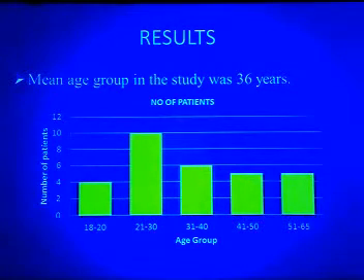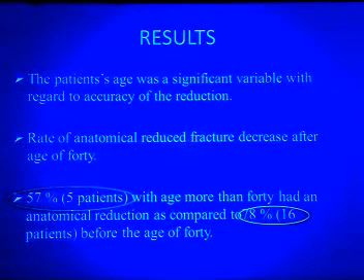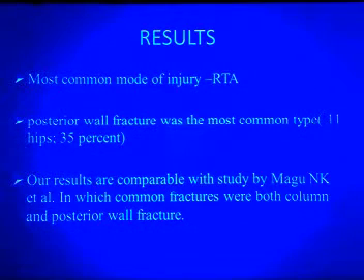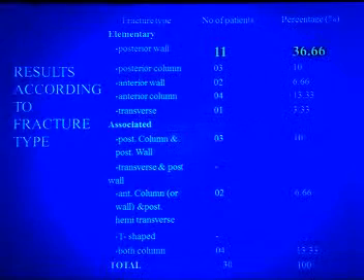Mean age in the study was 36 years, and the patient's age was a significant variable with regard to accuracy of the reduction. The rate of anatomical reduction decreases after the age of 40. In our study, 57% of patients with age more than 40 had an anatomical reduction as compared to 78% of the patients less than 40 years of age. The most common mode of injury was road traffic accident, and the posterior wall fracture was the most common type of fracture. Our study is supported by other studies.